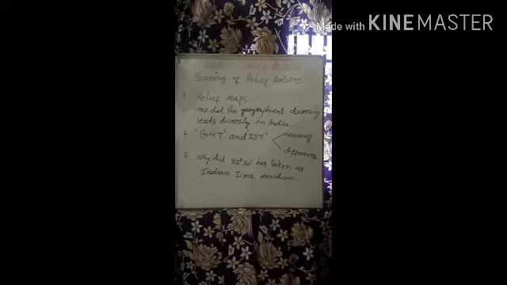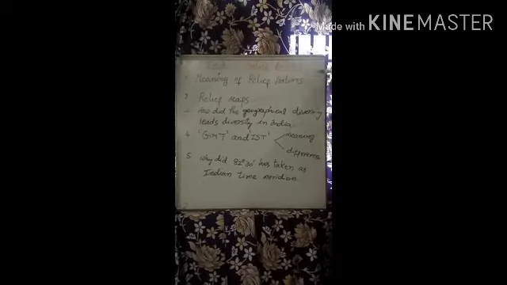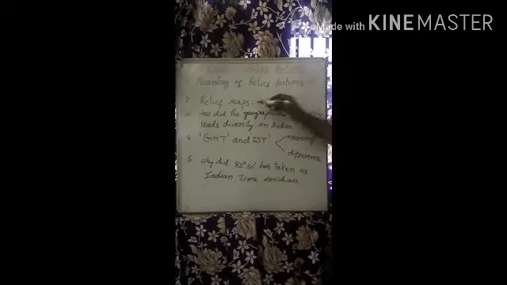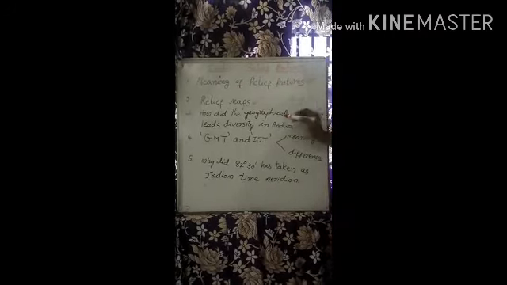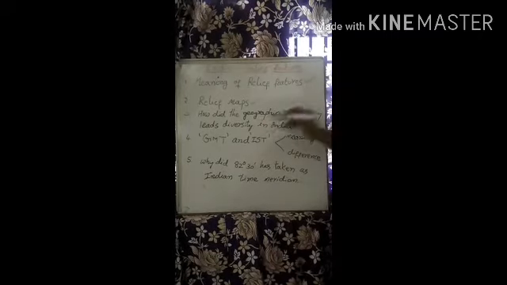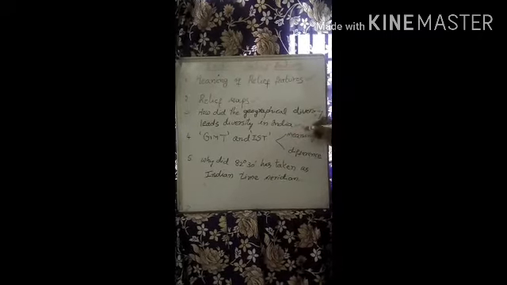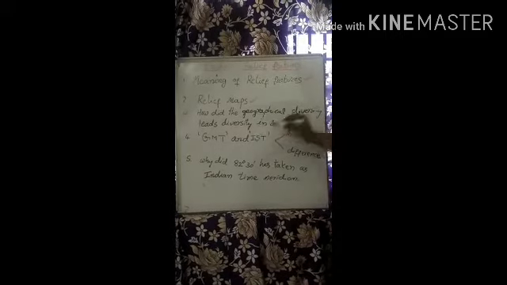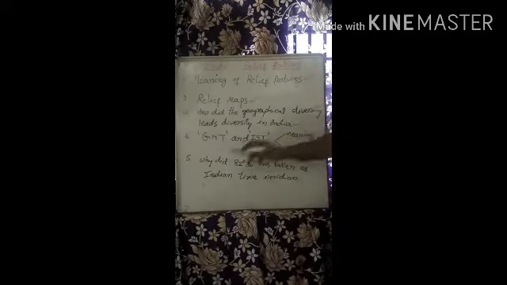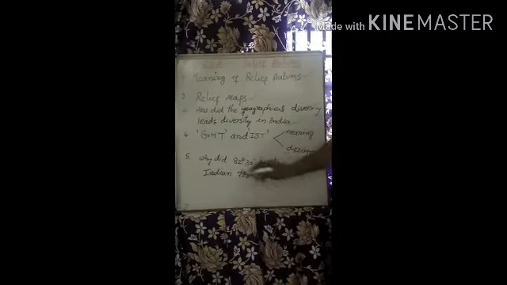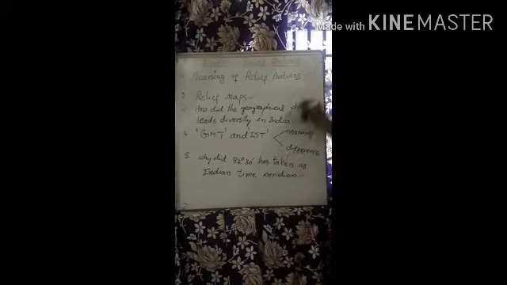Good morning dear students. In our previous class, we learned about the meaning of relief features, relief maps, and how geographical diversity leads to diversity in India, GMT and IST, the meaning of GMT and IST, and the differences between GMT and IST. And also, why 82 degrees 30 minutes has been taken as the Indian time meridian. You all know about these questions.